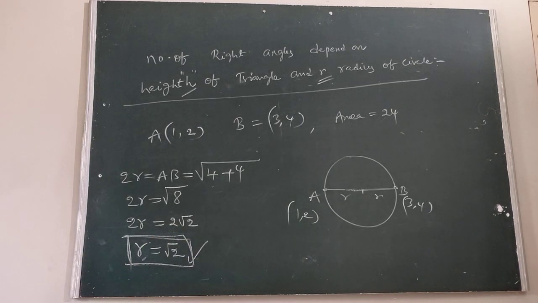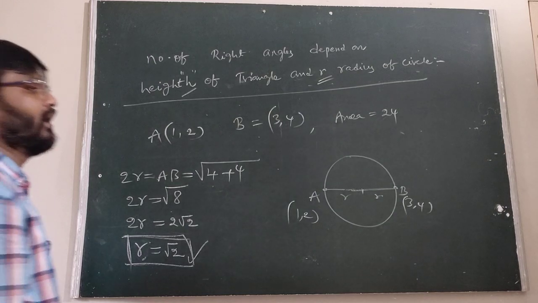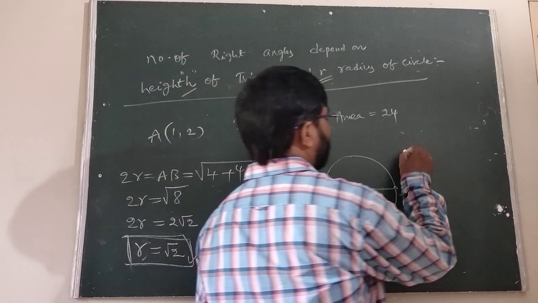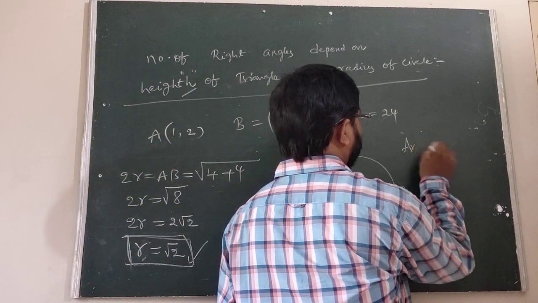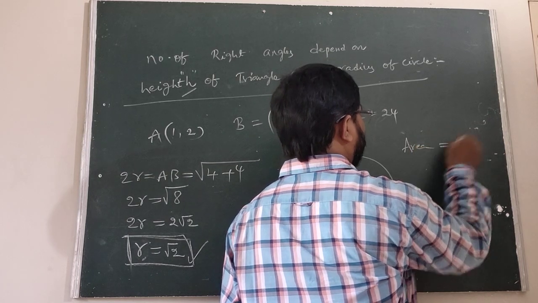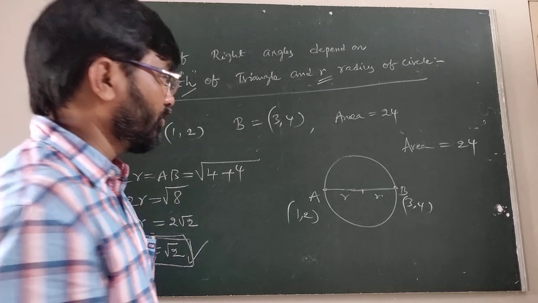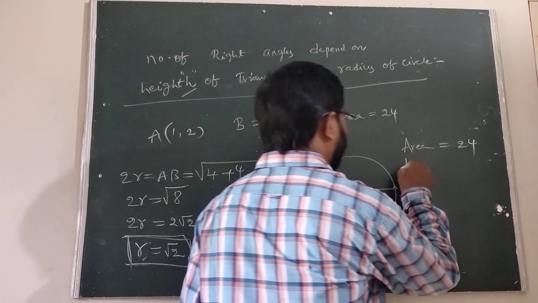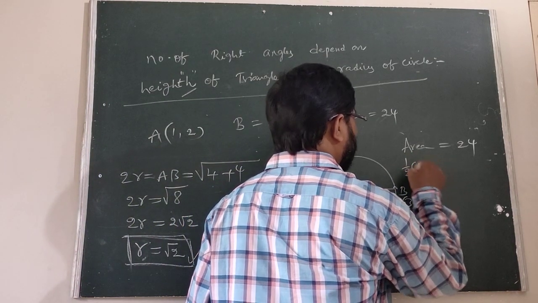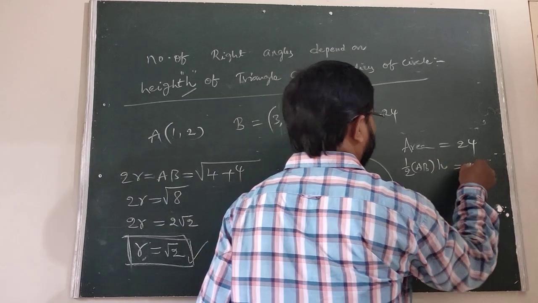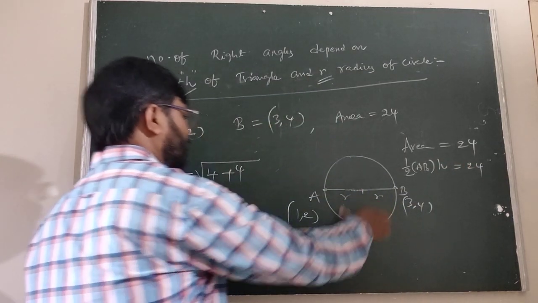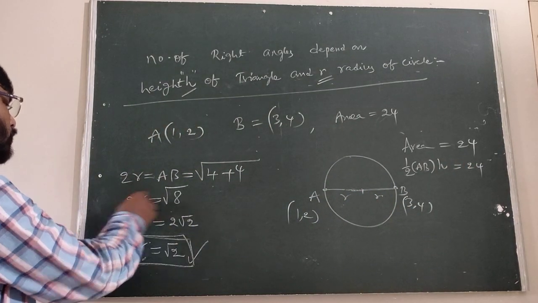Now we have to find H. How to find H? Area of the triangle is half base into height. The area of the triangle is given as 24. Half into AB into height equals 24. Just now we found the base AB is root 8, which is 2 root 2.